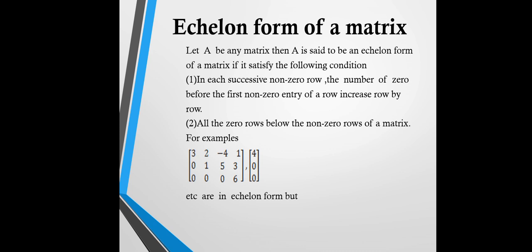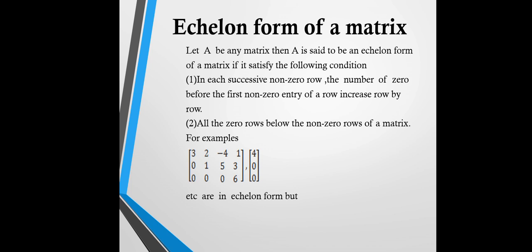And the first element of the first row, second element of the second row, and third element of the third row is called the main diagonal. The part below the main diagonal, called the lower triangular matrix, must be zero in echelon form of a matrix.